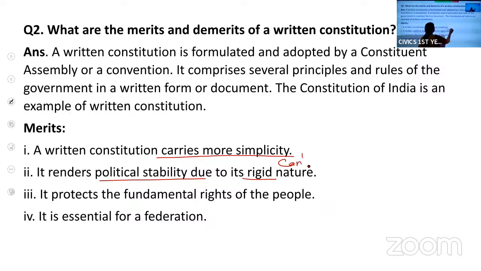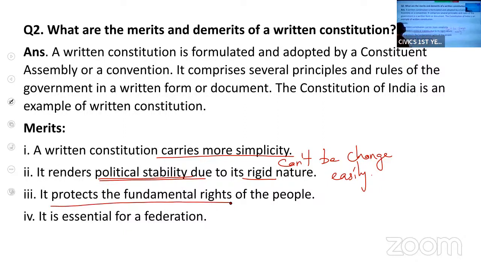It cannot be changed easily. So the political parties coming into power every 5 years cannot change the Constitution as per their will and wish. So it ensures political stability. As the fundamental rights are incorporated in the Constitution, it protects the fundamental rights of the people.